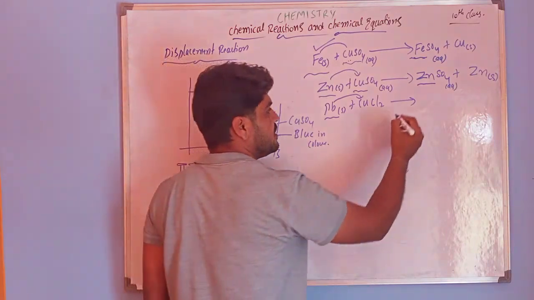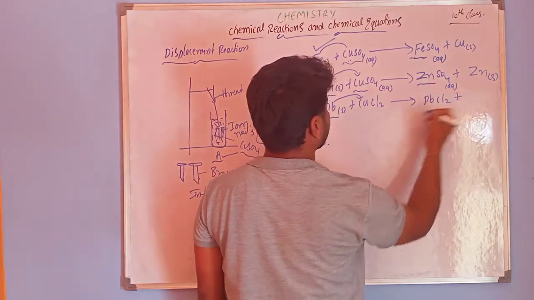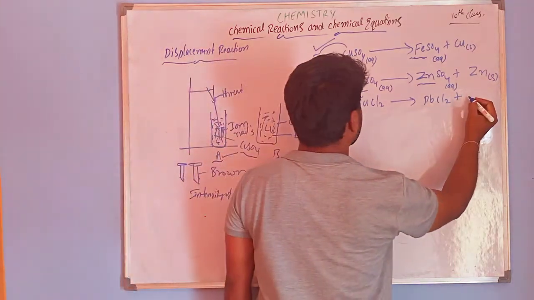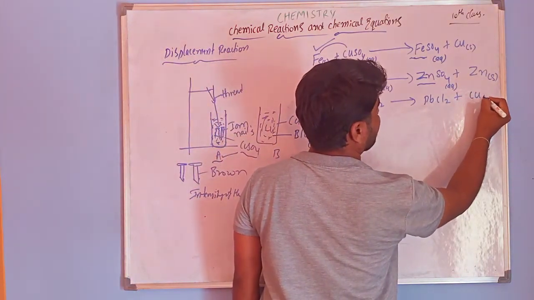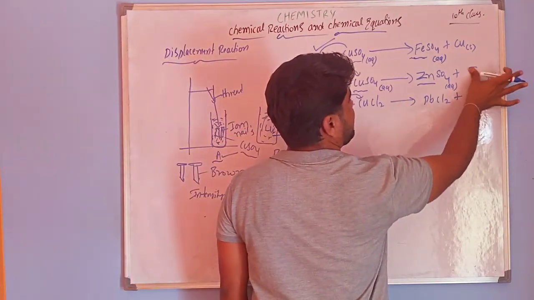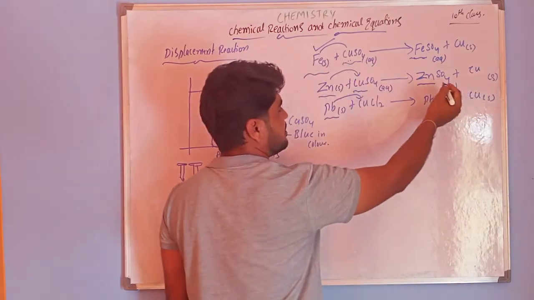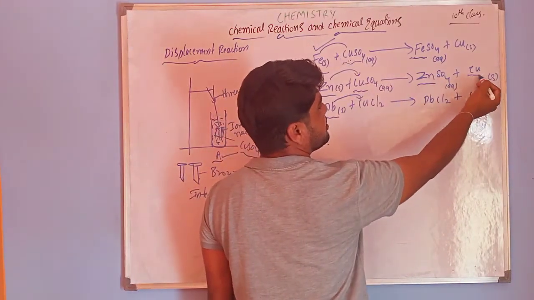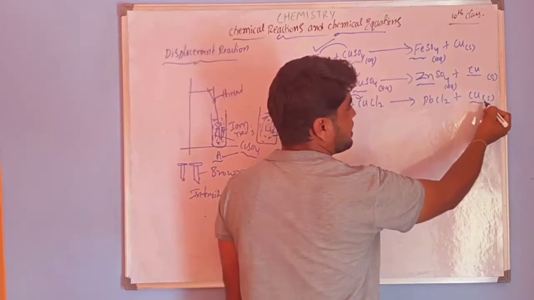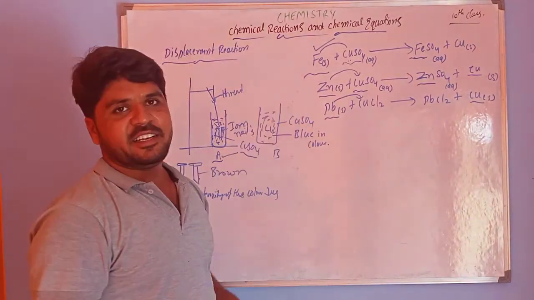So we get PbCl2 plus the remaining copper. Here also we get the copper as byproduct. The symbol of copper is Cu, right? Okay, this is all about displacement reactions.